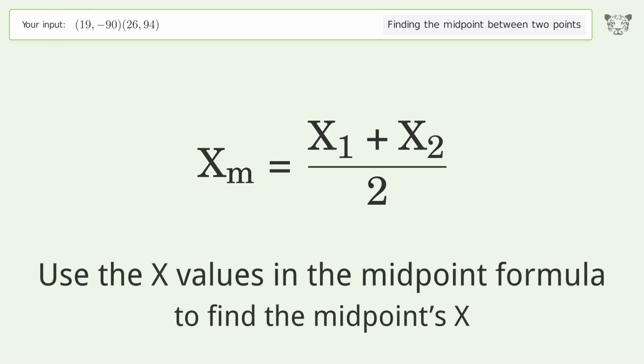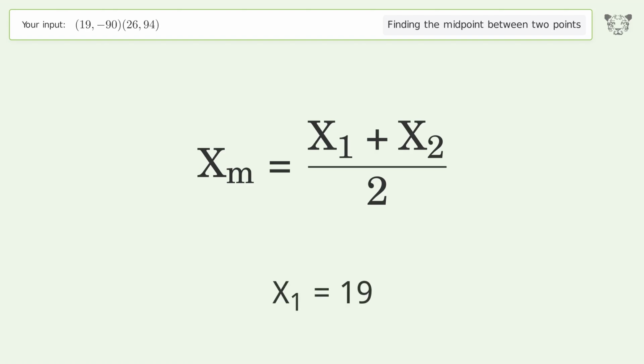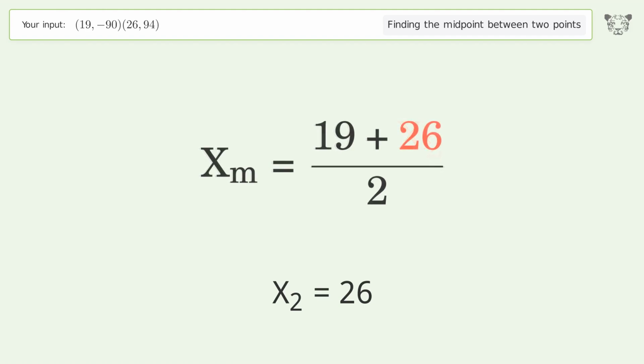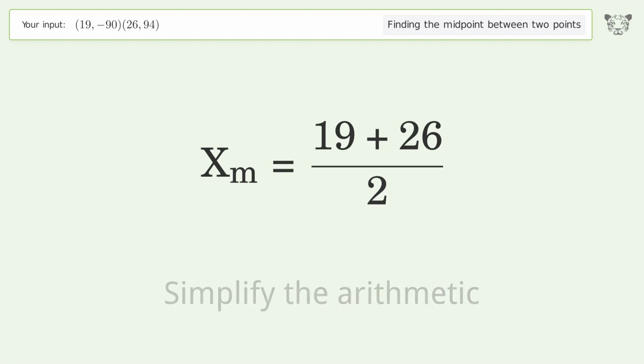Use the x values in the midpoint formula to find the midpoint's x. x1 equals 19. x2 equals 26. Simplify the arithmetic.